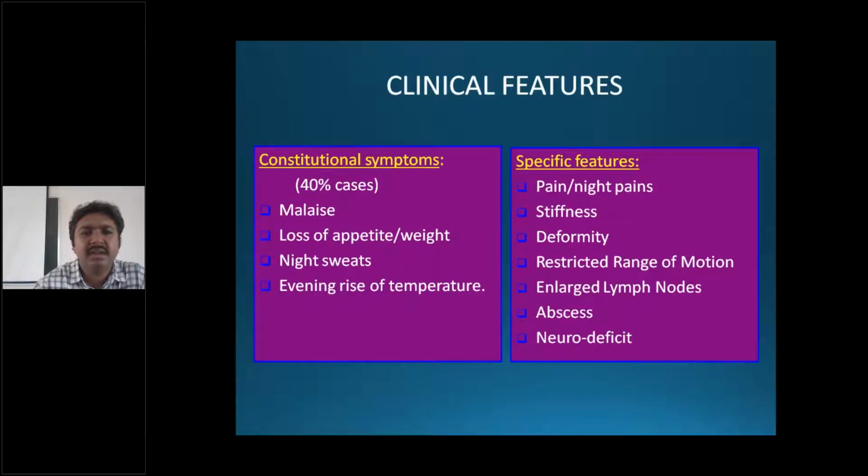The clinical features are, most commonly, weakness, that is malaise, loss of weight, loss of appetite. It is significant if more than 10% in 3 months. Night sweats, evening rise of temperature.